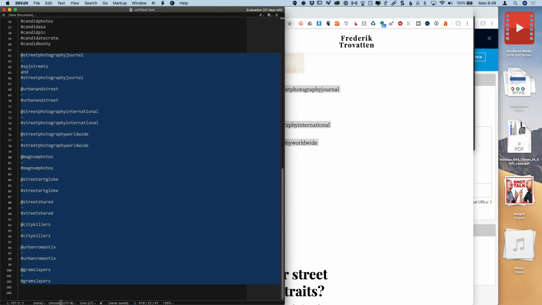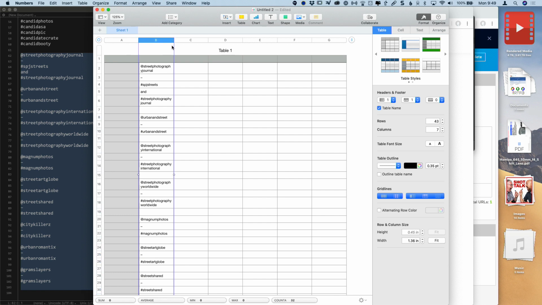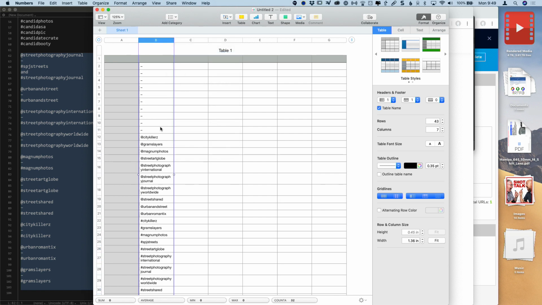I'm not saying this is the only way, it's just my way. Select all of that, copy that. Let's go over to Numbers and create a new spreadsheet and just paste this into a new spreadsheet and then do a sort on that column. And there we go, everything's sorted.